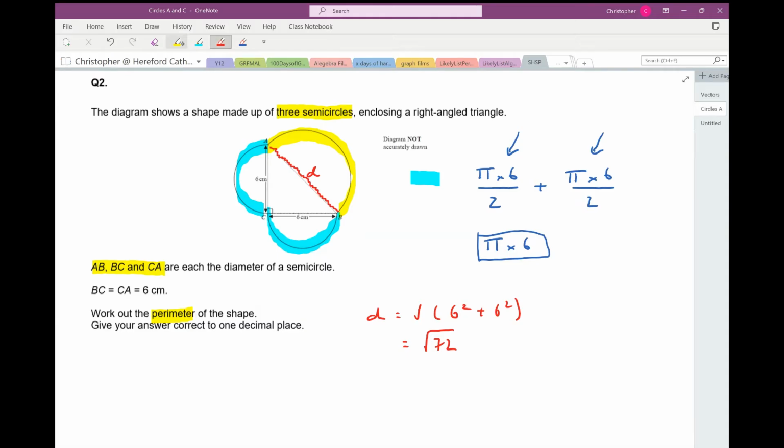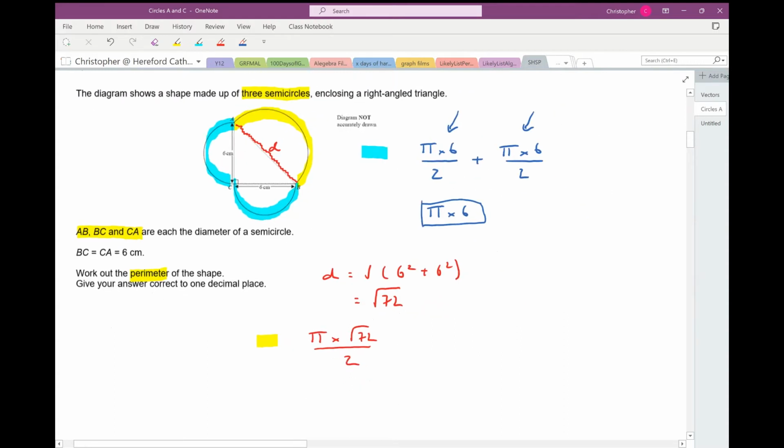So that yellow highlighted semicircle is going to have a length of pi times the diameter, but of course it's only a semicircle, so divided by 2. So now I need to write an expression for the perimeter of the whole shape. So the perimeter of the whole shape is going to be the blue semicircle and then another blue semicircle plus the yellow semicircle.